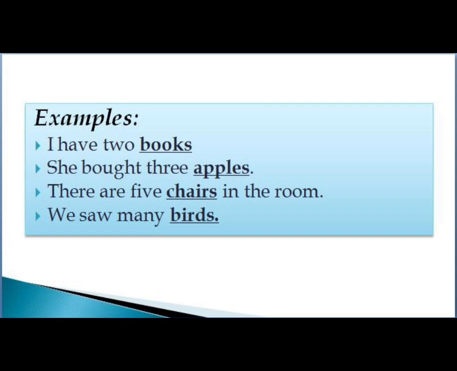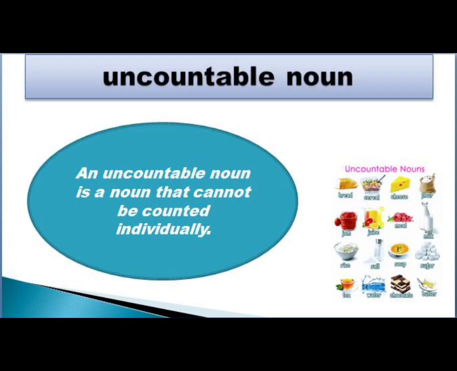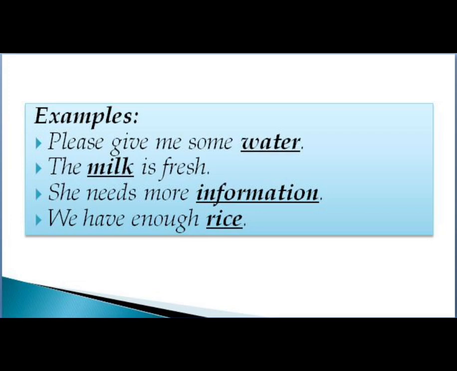Now come to the next type of noun, that is uncountable noun. Uncountable noun is totally opposite of the countable noun, and it's very simple. Now start reading the definition. An uncountable noun is a noun that cannot be counted individually. Like you cannot count it separately. For example, please give me some water. You can't count water in a numerical form like 1, 2, 3. Whereas in countable nouns above, chairs and birds, these types of things you can easily count, but water, milk, any liquid thing you can't count.